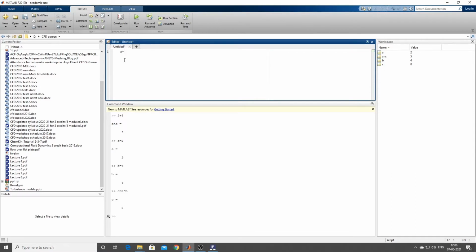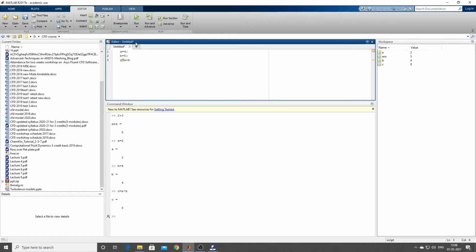A equal to 4. So I'll put a semicolon here. Semicolon means it will not display the result. If you don't want the answer to be seen, you have to put a semicolon. Then I'll write B equal to 5. Then again, G equal to A plus B. Be careful about the case, whether it is uppercase or lowercase, case sensitivity.